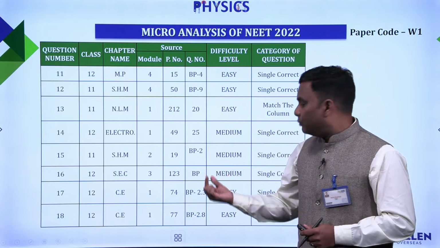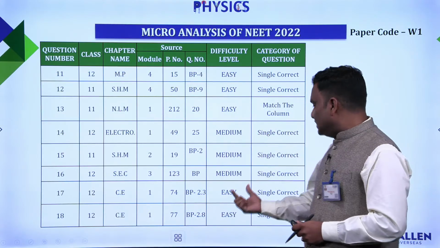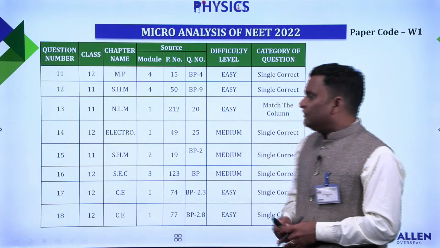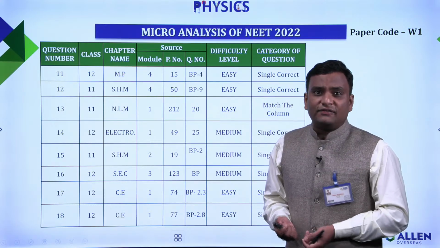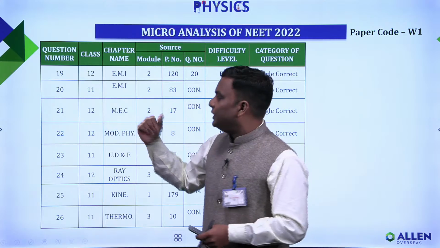BP refers to a bullet point, and that bullet point is 2.3. Again, the category of the question was easy, and the nature of the question was single correct. So that way we have done the analysis of the entire 50 questions. Let's move further and discuss question number 21.